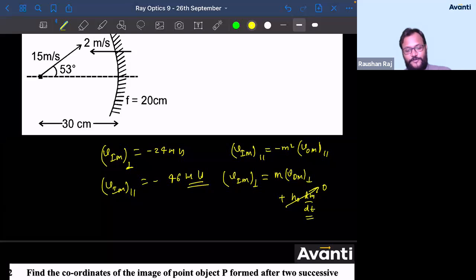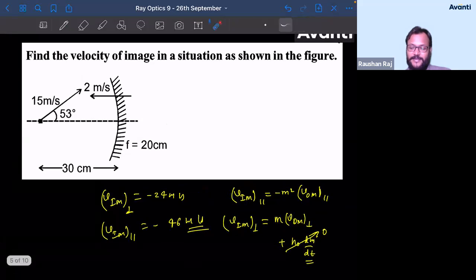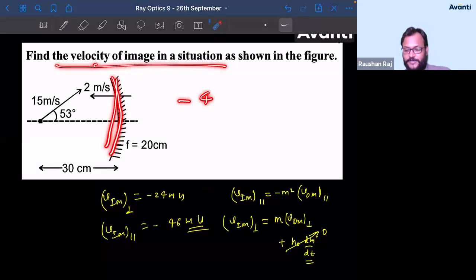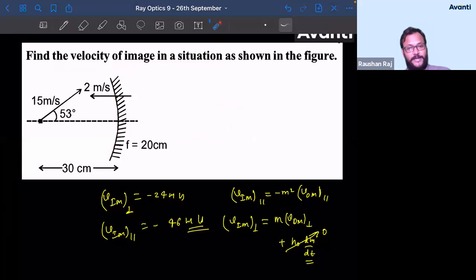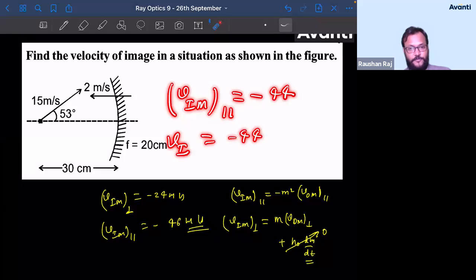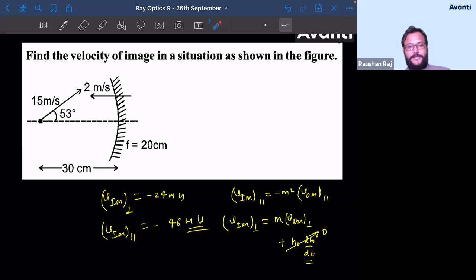No child, minus 44 will not come, minus 46 should come. Vishrut, you are missing out one thing. The question is you have to find the velocity of image. You are missing out the velocity of mirror. So minus 44 minus of minus 2, it will be minus 46. Vishrut, well done, you got that minus 44 part. But that will be with respect to the mirror. Velocity of image with respect to mirror in the parallel direction will be surely minus 44. But you have to find the velocity of image. So it will be minus 44 minus of, how much answer will you get? All right, so please do that.